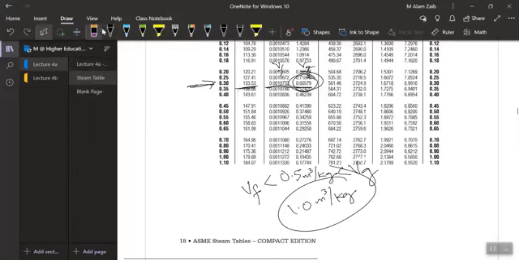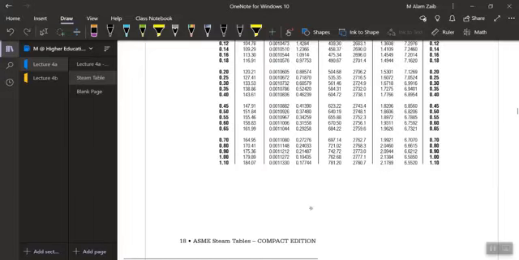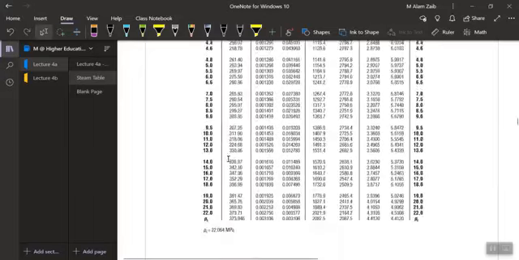So let's move forward to the superheated table.